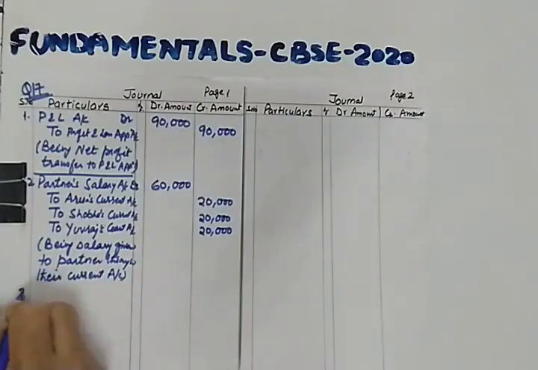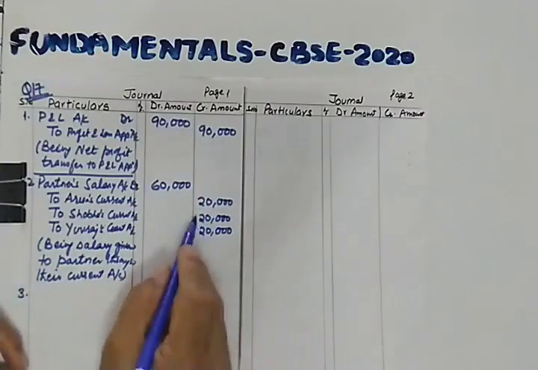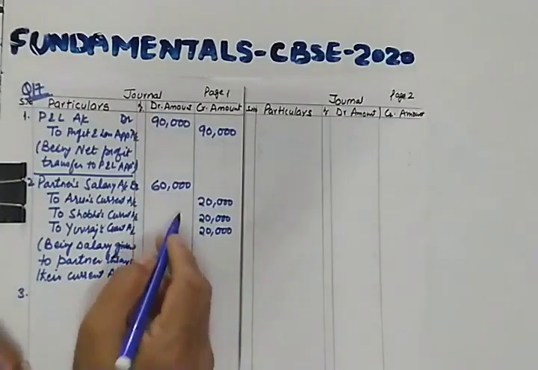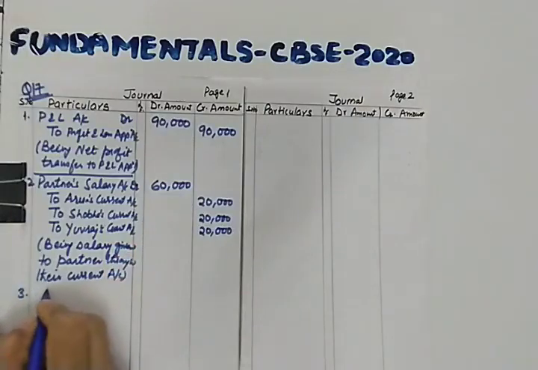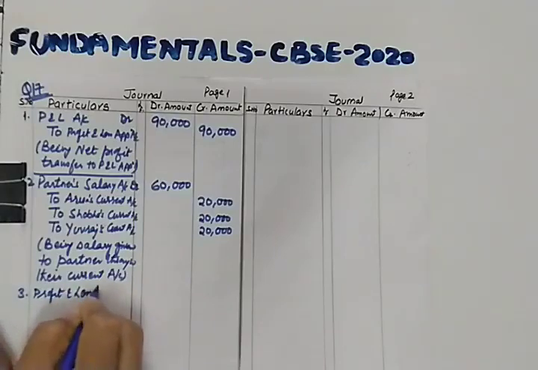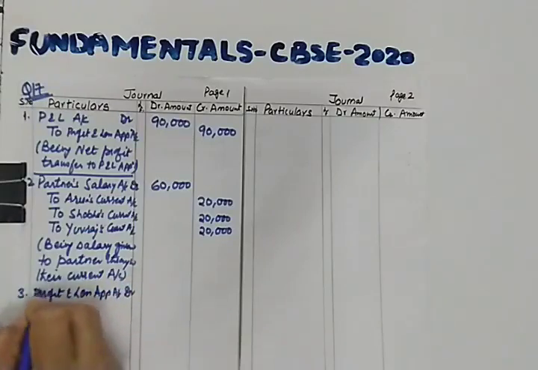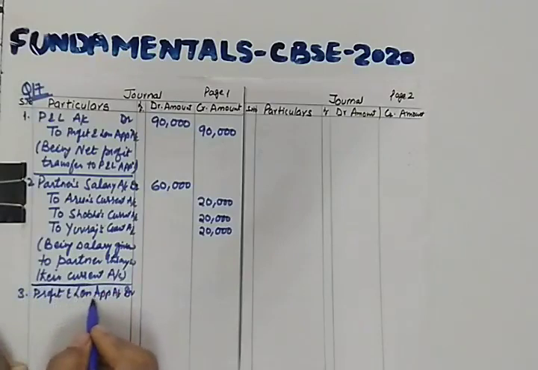Now the third entry will be, you will be charging this salary from the P&L appropriation account, transferring this salary to the P&L appropriation account. Then P&L appropriation account debit. I am trying to write full: profit and loss appropriation account debit. Hope you will be able to understand what I am writing. This is profit and loss appropriation account debit to partners salary.